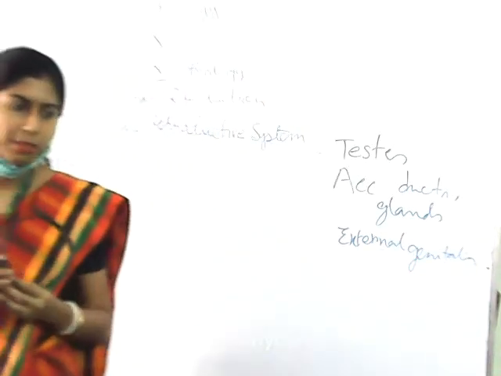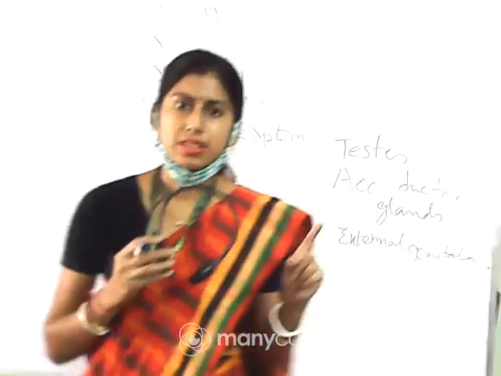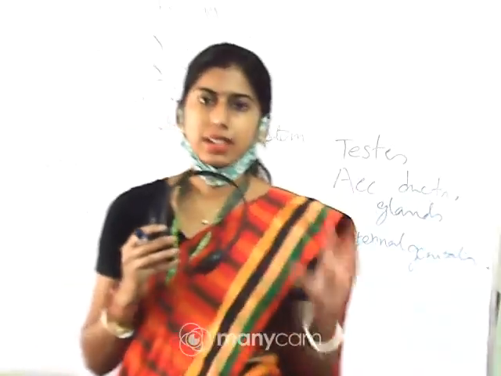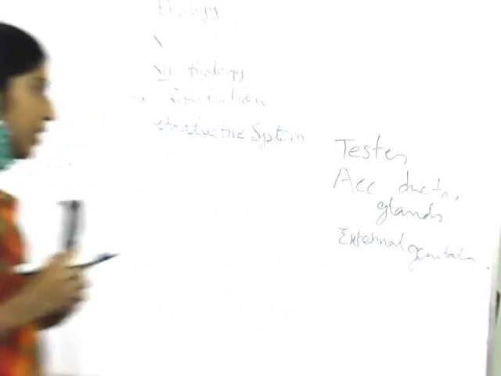These are the main parts of the male reproductive system. I am repeating: a pair of testes with some accessory ducts and some accessory glands and external genitalia.